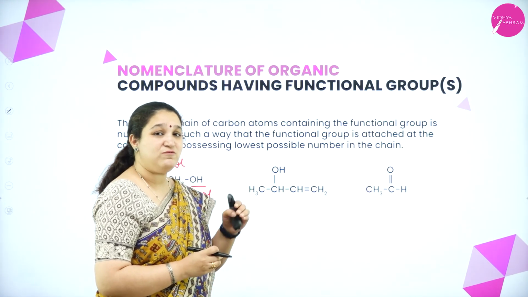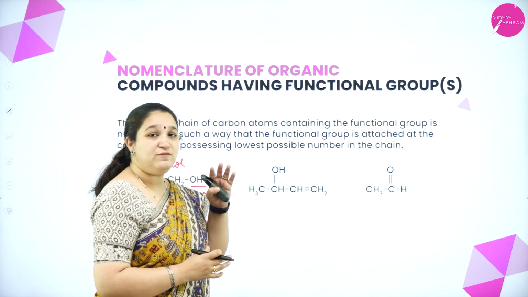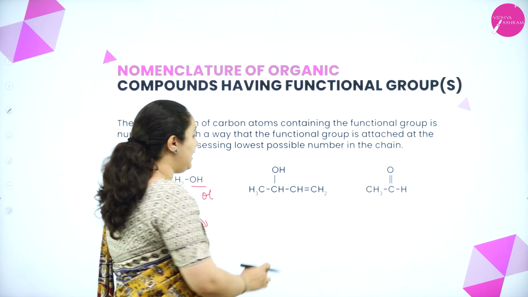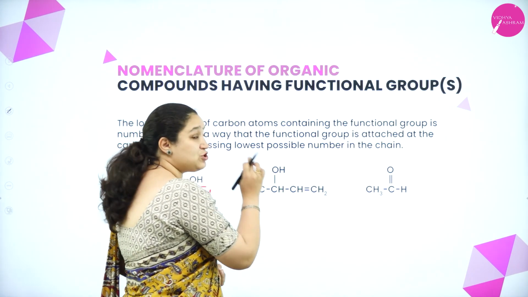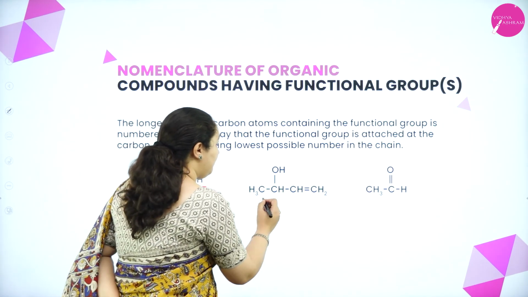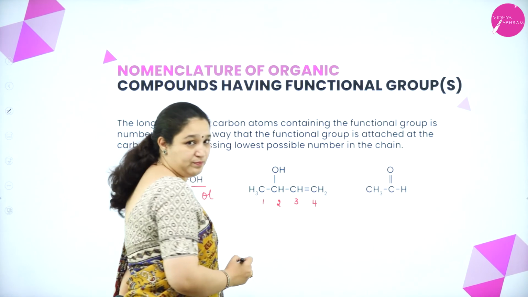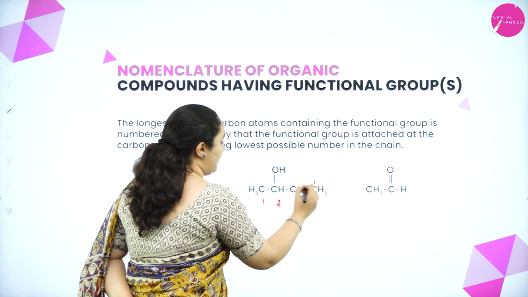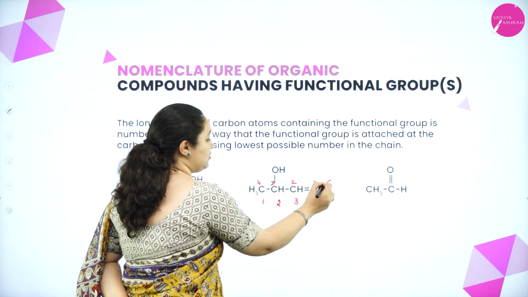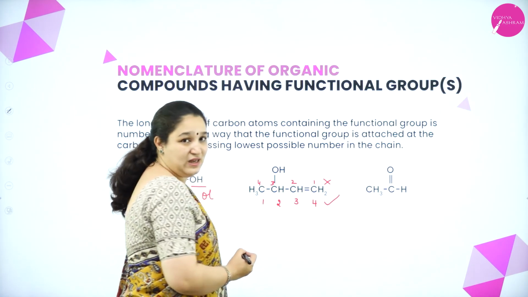That is because whenever the functional group is there, it gets the highest priority. So the carbon atom to which the OH is attached should get the lowest possible number. If I number it 1, 2, 3, 4 this way, it is getting 3, so this will be wrong. 2 is smaller than 3, so this way of numbering is correct.